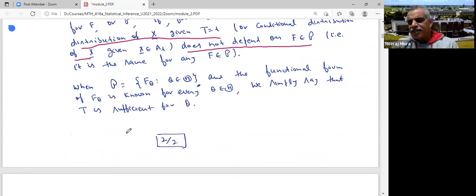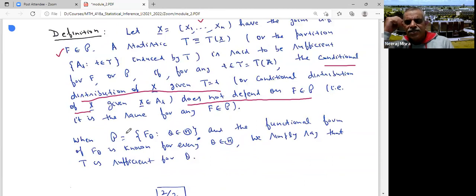Now, a natural question arises: how does this definition ensure that a statistic T, which is sufficient by this definition, does not lose any information? It contains all the information contained in the sample.